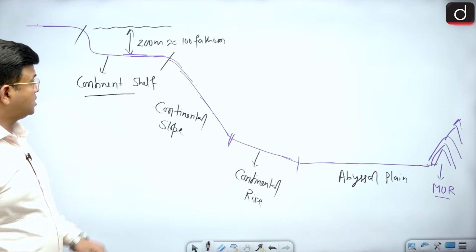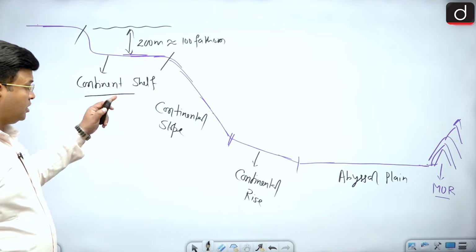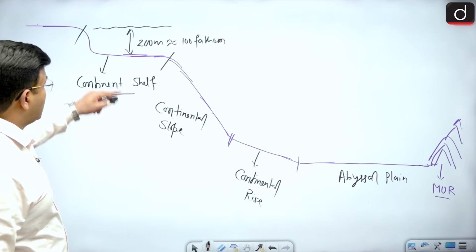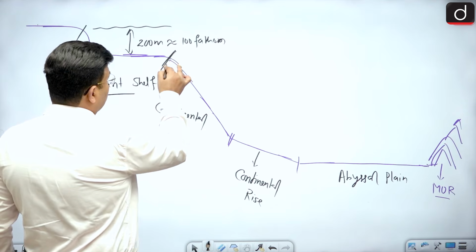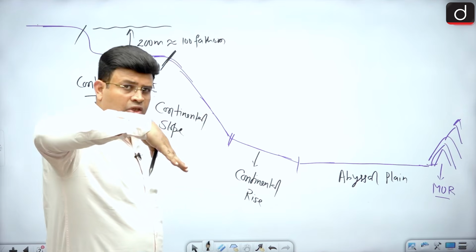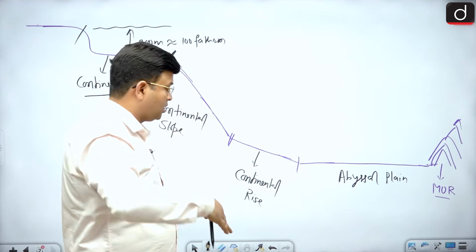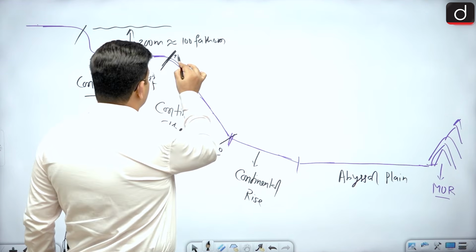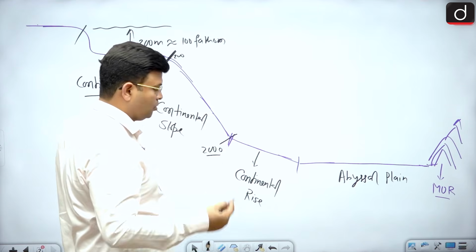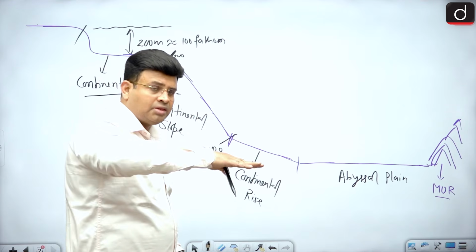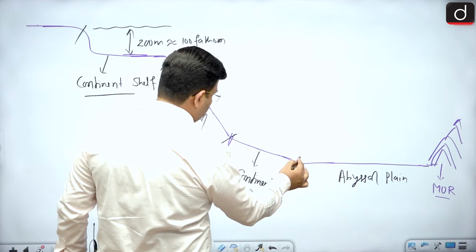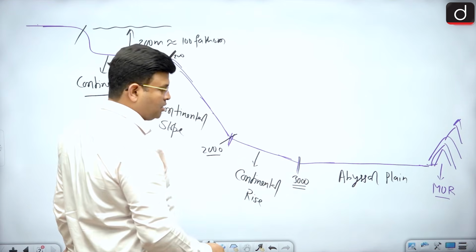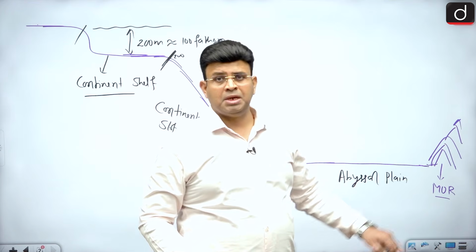After the continental shelf, there is the continental slope. After that, suddenly there is a break of the continental shelf, and from here the slope increases. It extends from 200 to 2000 meter around, the continental slope. After the slope, it again starts rising, and this is known as the continental rise, 2000 to 3000 meter. And after that the abyssal plain is there.